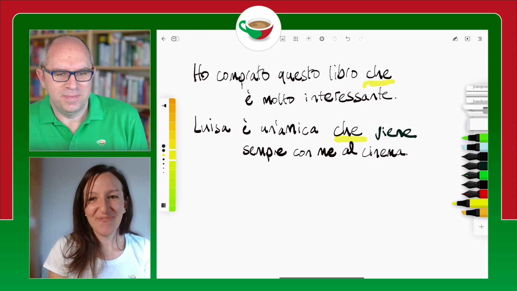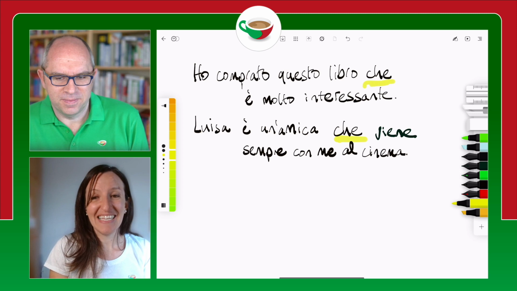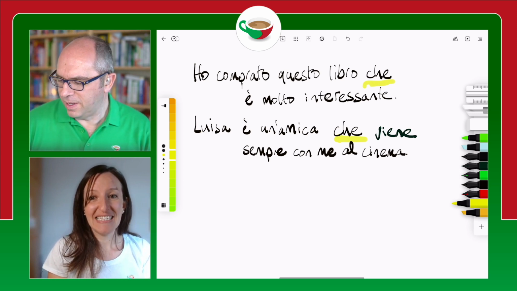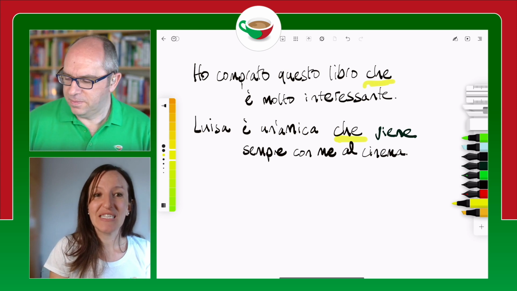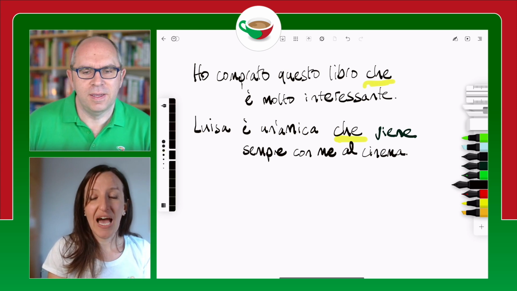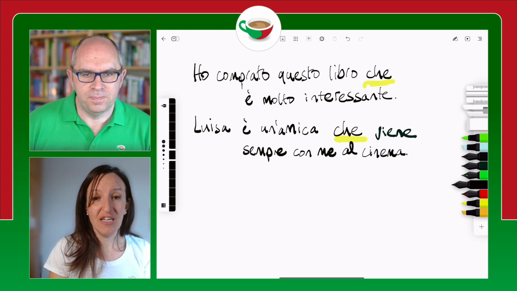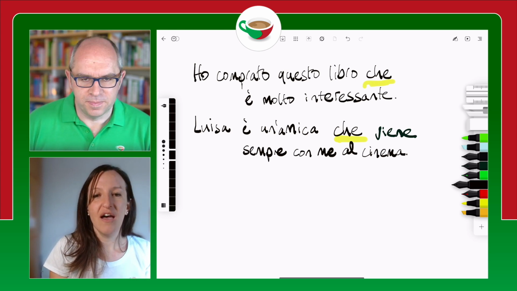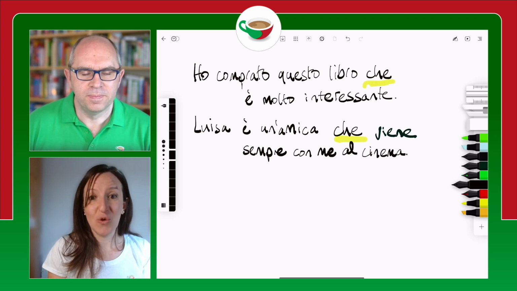Sì, cui is very similar to che. It has exactly the same function. The only difference is that we need to use cui whenever we have a preposition. So when we're saying things like with whom, from which, and so on. So if there is a preposition included in the sentence, then che becomes automatically cui.